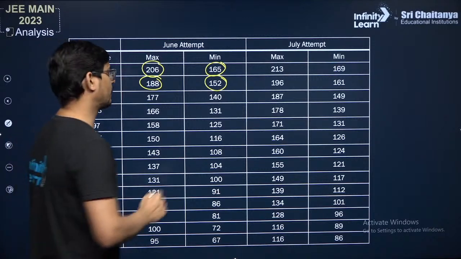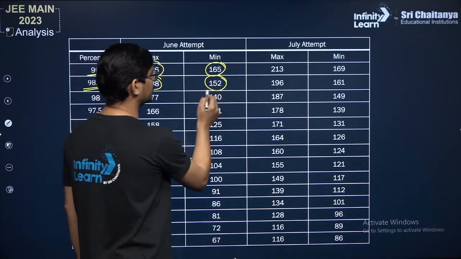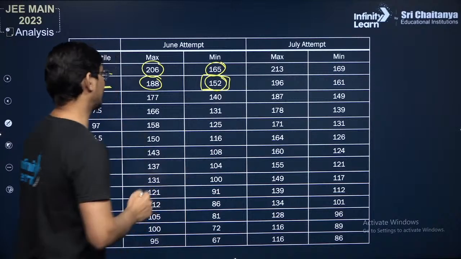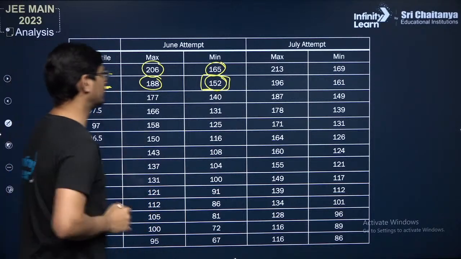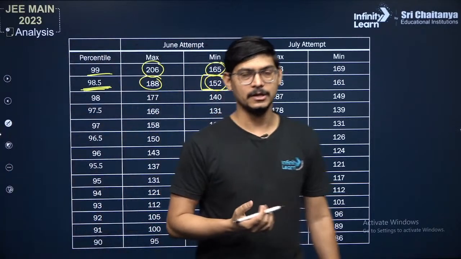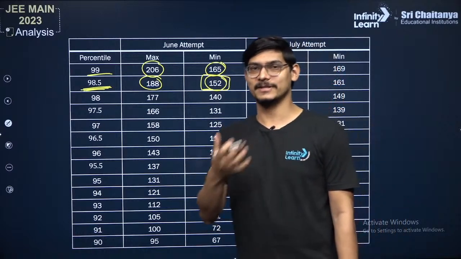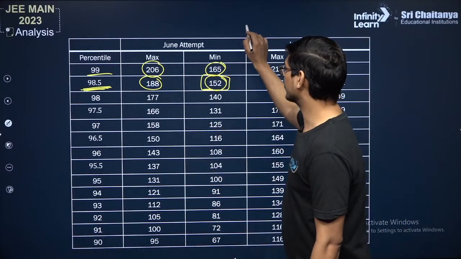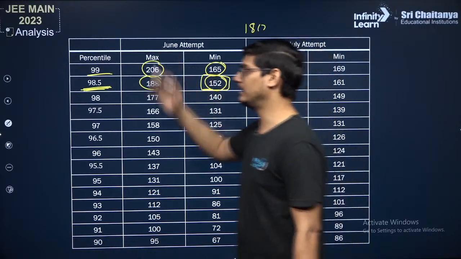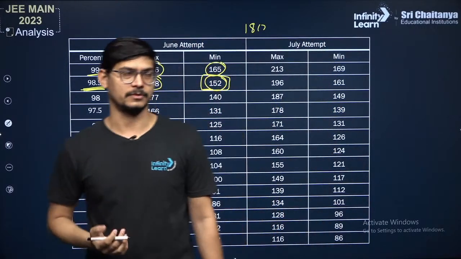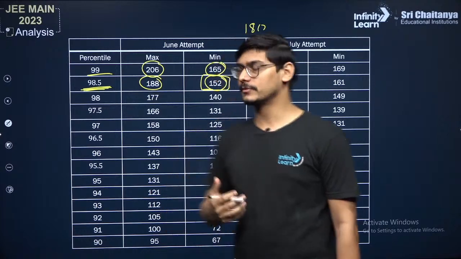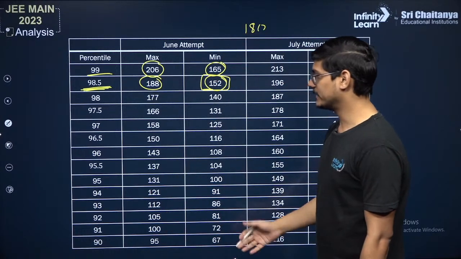So you observe, out of 300, even if you score 50%, 150, you are likely to get around 98.5 or above percentile. Let us be a little more restricted: if you score approximately 180, then you will be in 99 percentile, which is a very, very good score. So this is the range of score, guys.